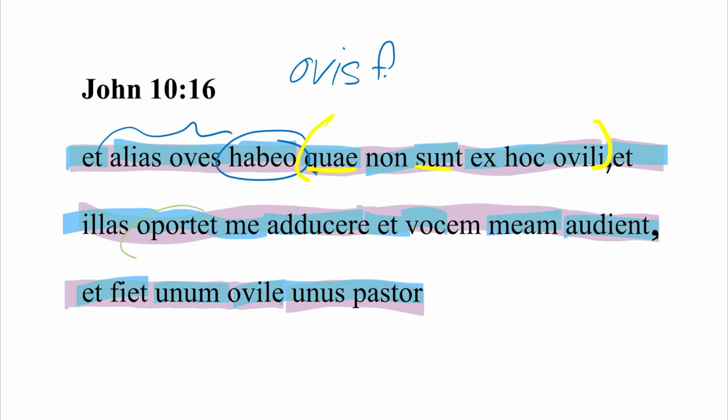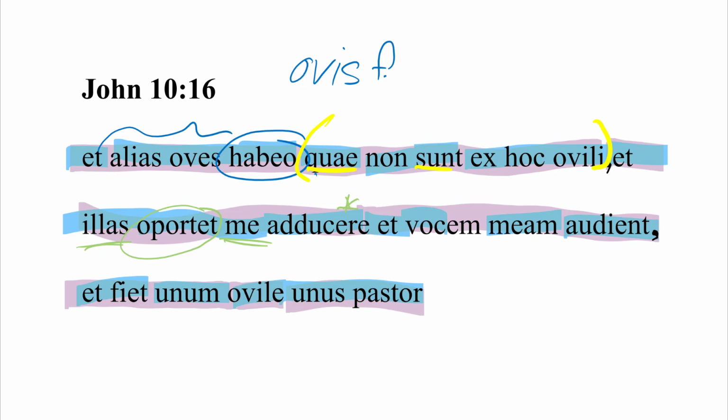Our verb oportet takes a double accusative, which is why we have illas and me, one of which is acting as the subject of adducere. And as sheep don't lead people, but people lead sheep, obviously me must be the subject and illas the object. Therefore, it is necessary that I lead the sheep, or it behooves me that I lead the sheep, or I ought to lead the sheep. We can bring that in English a few different ways.